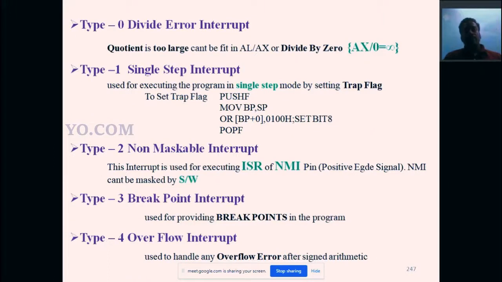Right. First we are going to see the type 0 to type 4 interrupts in detail. The first one is the divide error interrupt. What is a divide error interrupt? If you divide any number by 0, what will happen? The quotient is too large to fit in AL or AX, or it is a divide by 0.